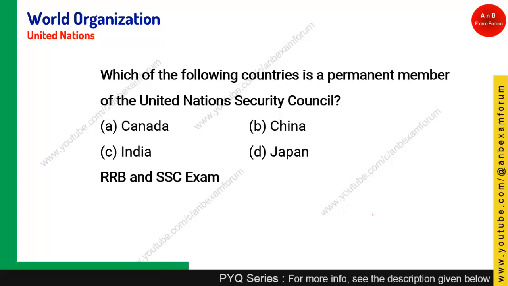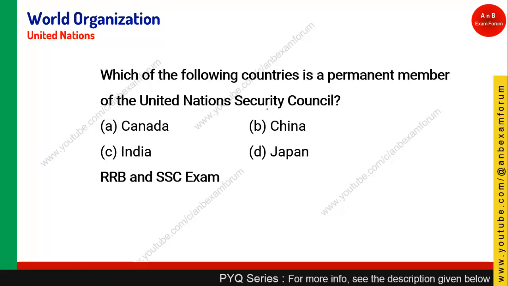Let's see the next question. Which of the following countries is a permanent member of the United Nations Security Council? Just now we saw that US, UK, France, Russia and China are the permanent members of the UNSC. India is not a permanent member, Canada is not, Japan is not. Only China is a permanent member of the UNSC.